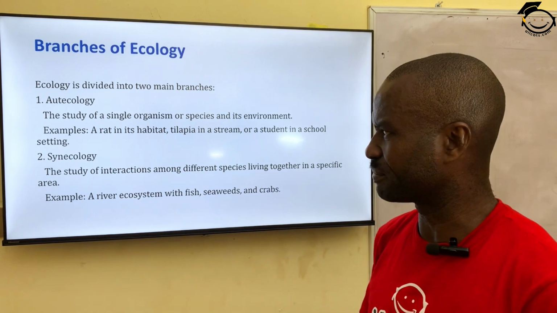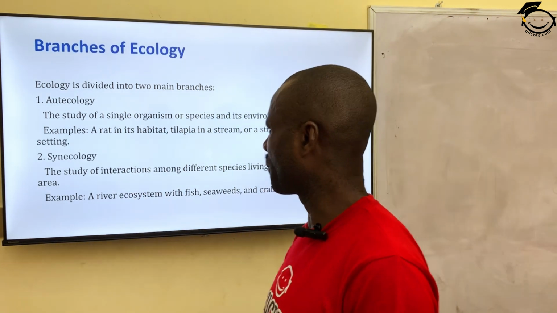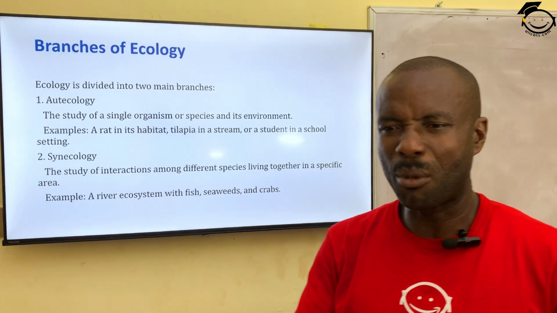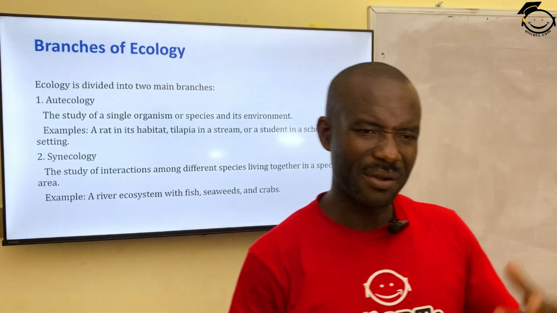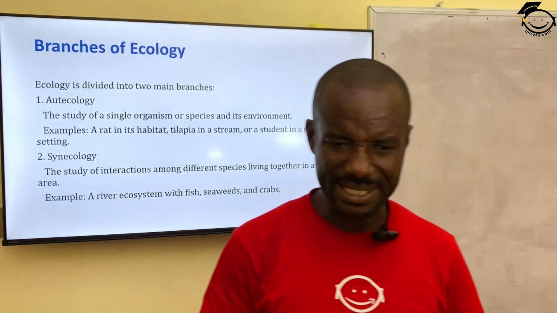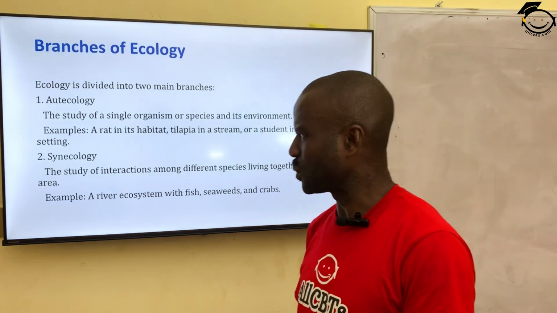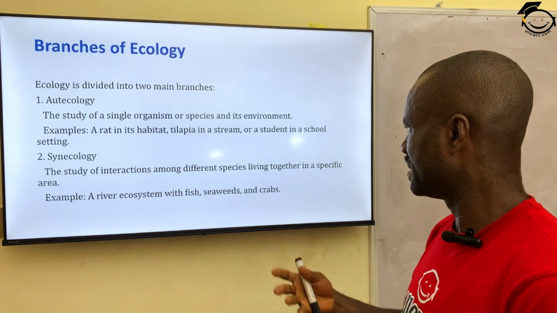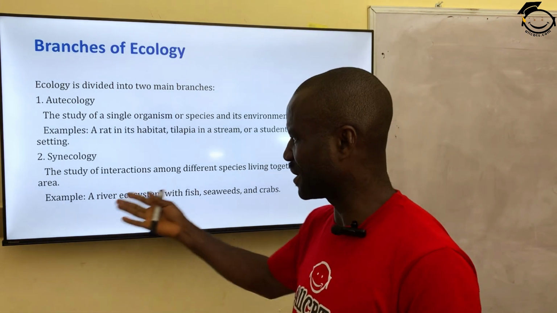But synecology is the study of interaction among different species. It involves 2 or more species. This time around, you are talking about the rats. At the same time, you are talking about the lizard. You are talking about the plant. You are talking about the soil. So interacting with one another, they involve 2 or more organisms living together in a specific environment.